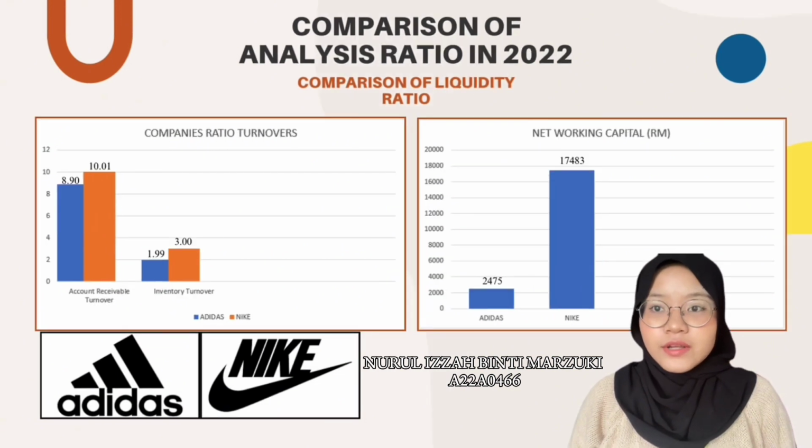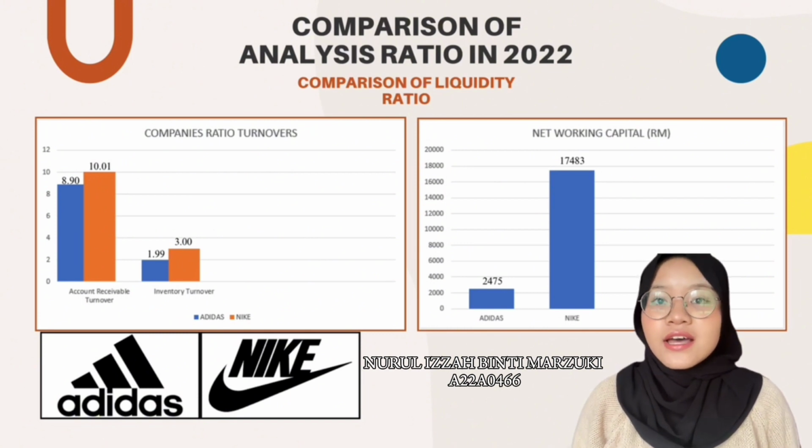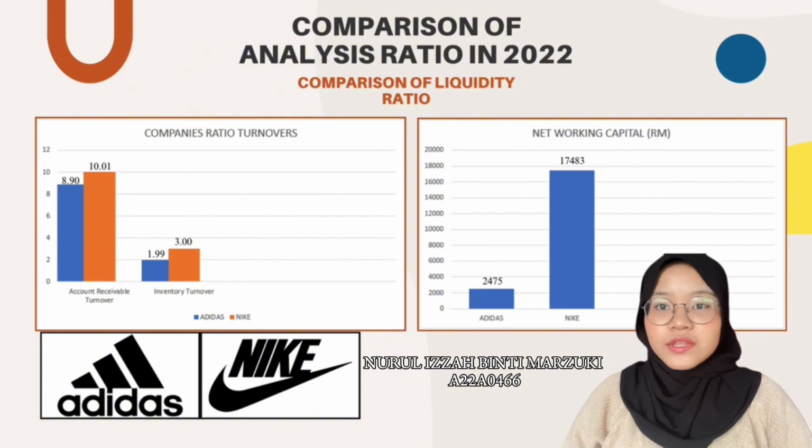within a reasonable time frame. Nike had a higher accounts receivable turnover compared to Adidas, so they had an effective credit and collection process in place, while Adidas had a slightly lower accounts receivable turnover, which is 8.19 times. Then, Nike had a higher inventory turnover than Adidas, which is a good indicator that restocking rate and sales are balanced. Nike has more net working capital than Adidas.